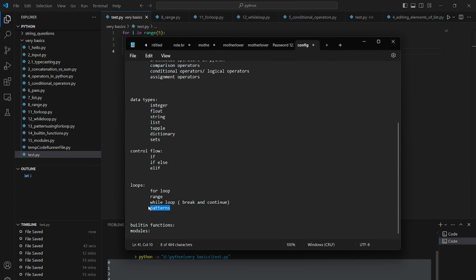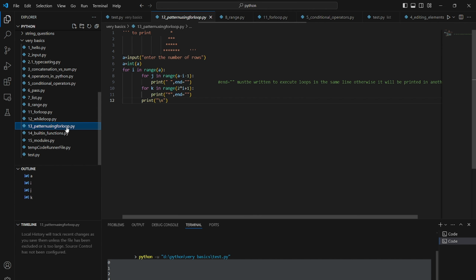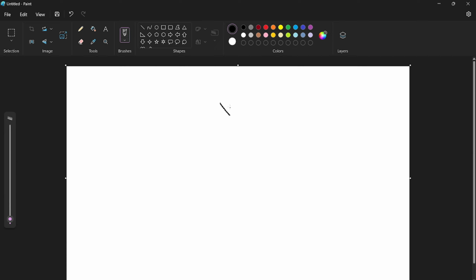And then we can do pattern printing by using for loops easily. If we want to print this, we can break it into very small problems. Let's talk about this more deeply. We want to print star, star, star, let's make just 3 rows, with one more star each time.